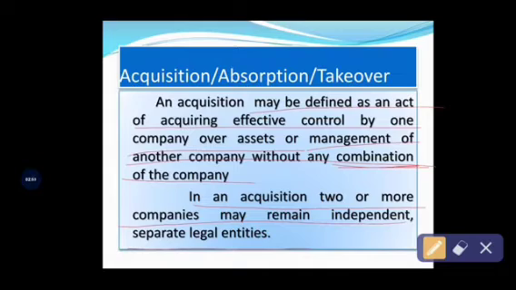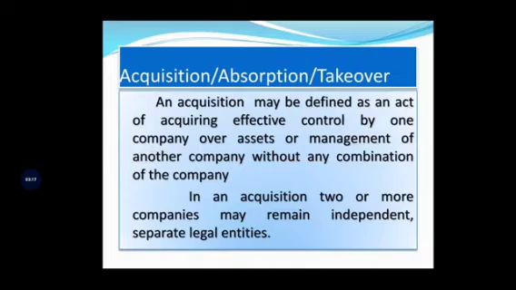So in acquisition, the two or more companies may remain independent. Okay, so both the companies are going to remain independent, and they are also called separate legal entities, even after acquiring the control of another company or acquiring the assets and management of another company. Okay, with an example I will show how it works out.